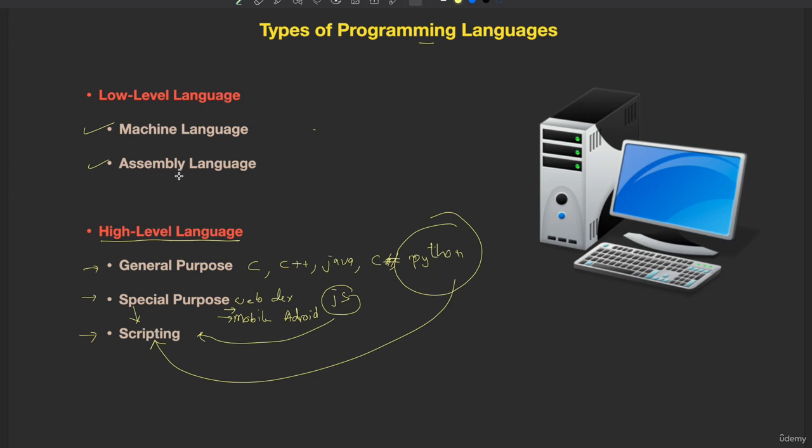So this is sufficient for you in this lecture. I have introduced you to things like what is machine language and what is assembly language. I did not talk much about assembly language; it's more like machine language only. Then I gave you the difference that low level languages cannot be easily learned and practiced, but high level languages are very easy. They are more like English. I have given you a few names, and also the difference between general purpose, special purpose, and scripting languages. So that's all in this lecture. Let us learn a few more things in the coming lectures. That's all in this video.